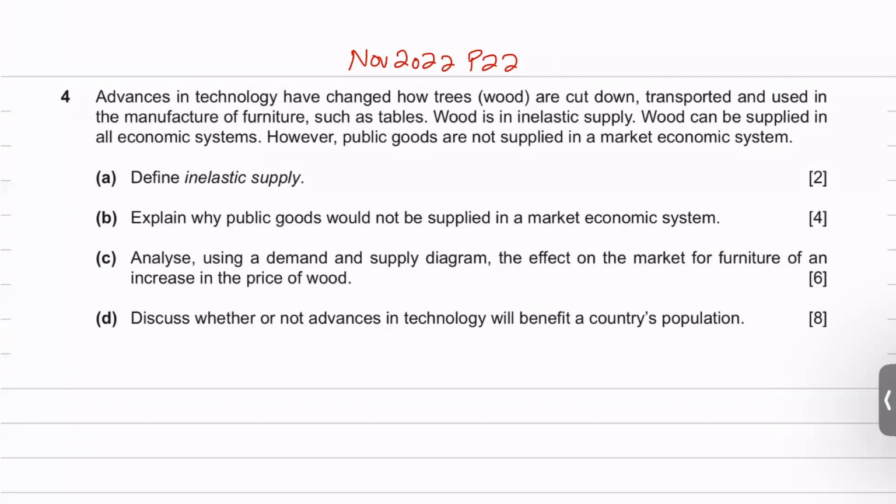Wood is inelastic in supply. Okay, wood can be supplied in all economic systems. However, public goods are not supplied in a market economic system. By the way, wood is an inelastic supply because it's part of agriculture. It's an agricultural commodity, and we know that wood comes from trees which cannot be grown quickly. They have a time lag, probably a year or something. Since they cannot be grown so easily, it takes time to grow and harvest, and then the whole process takes place, and that makes the supply of wood inelastic.